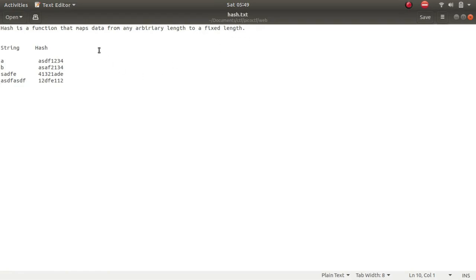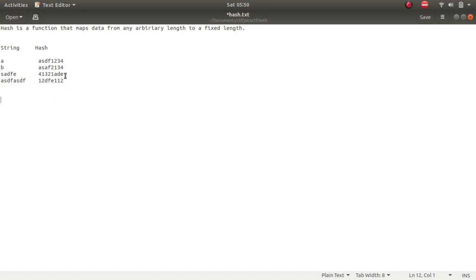So for example, if I set the length to be 8, whatever string I enter, it will produce a random fixed value. Whenever I enter an A, it will always produce this value. It is just an example. It will always produce this value of 8 length. If I enter B, it will always produce this of 8 length. But the catch here is, I can have unlimited data, but the resulting hash will be of 8 length only.